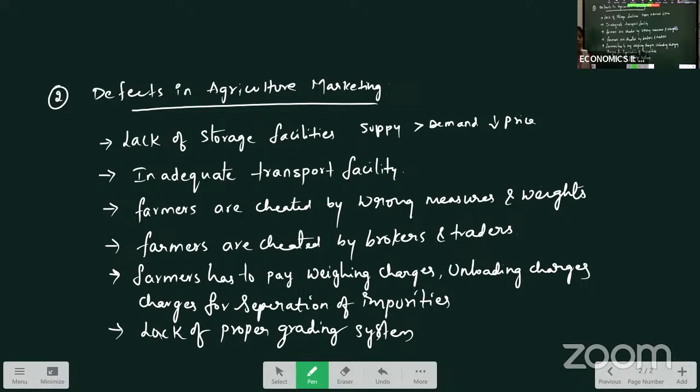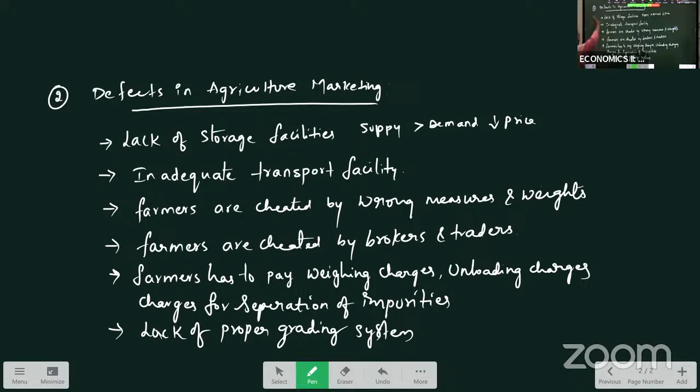Storage facilities are now also taken care of by FCI, the Food Corporation of India, which was set up to provide storage facilities in the rural areas. Market information is provided. Support prices are given through CACP, and other measures like transportation, banking and infrastructure facilities have been increased to provide better marketing facilities to the farmers.